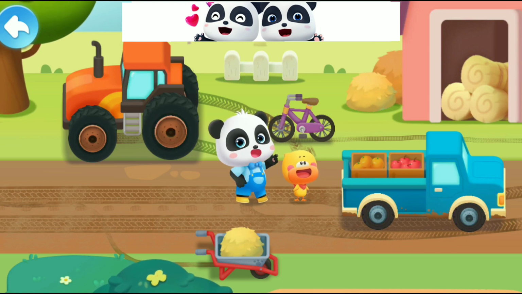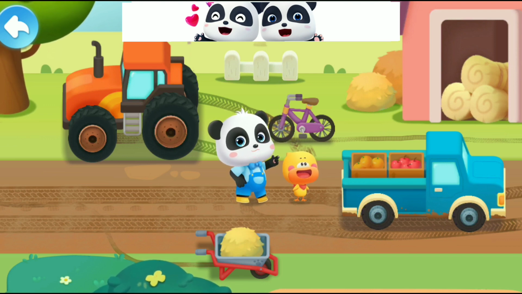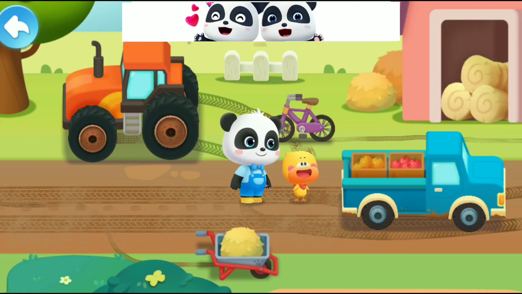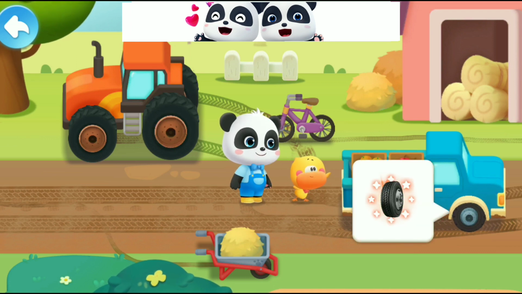Kids, let's find all those wheels. Truck wheel.